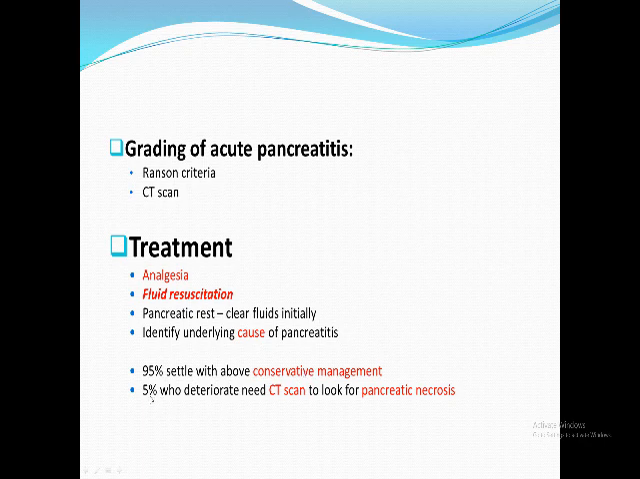Is there a role of surgery? Yes, a role of surgery to treat the cause of pancreatitis, I mean to remove the gallstones. Second, in necrotic pancreatitis, I can do necrotectomy; I can remove the necrotic tissue. Third, to treat the complications, namely the pancreatic pseudocyst or pancreatic abscess, which is treated surgically.